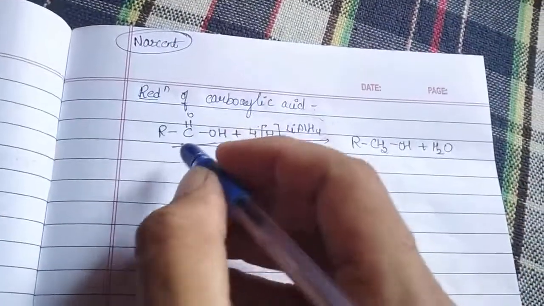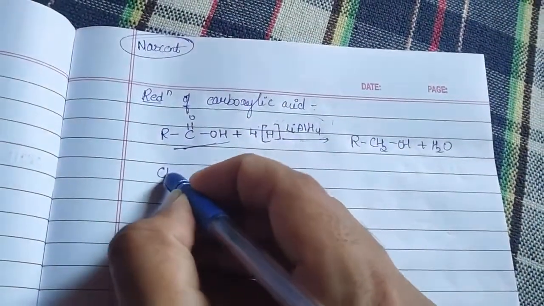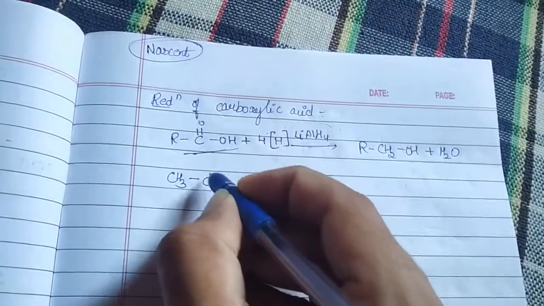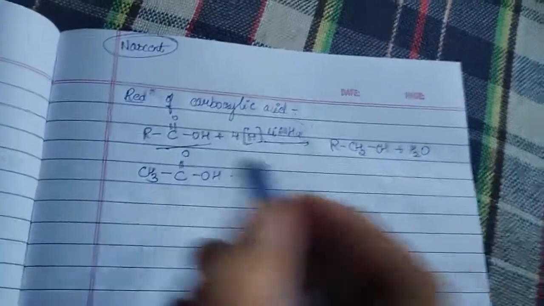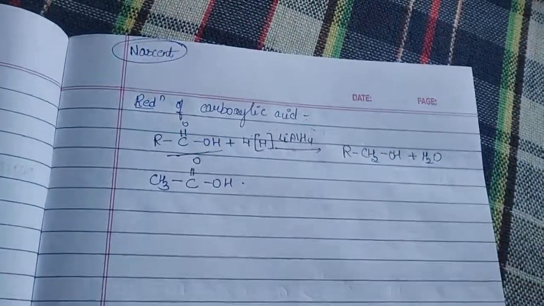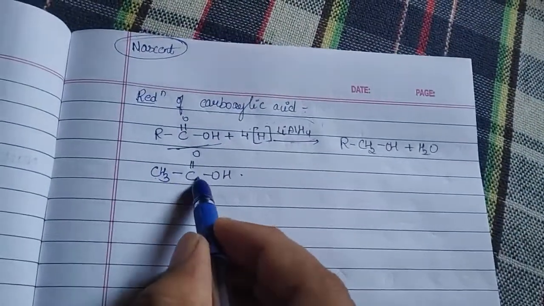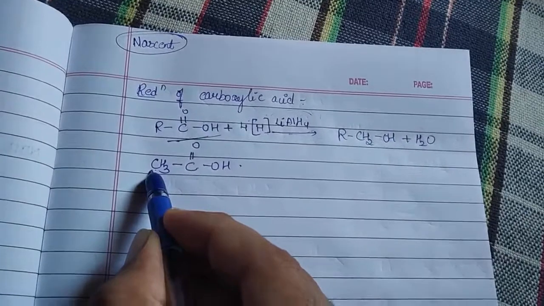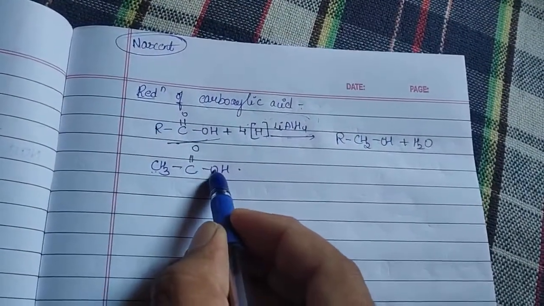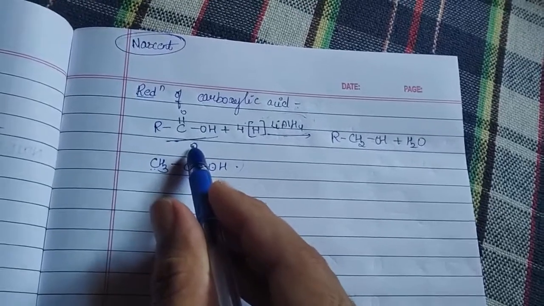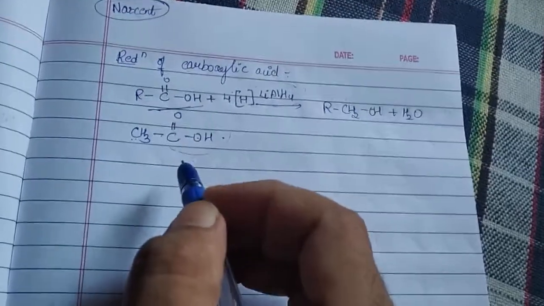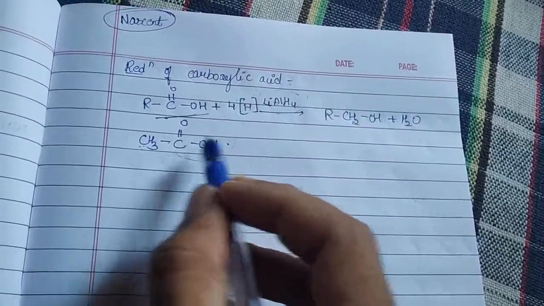Let us take an example. If I am taking ethanoic acid, CH3 C double bond O OH, why is it called ethanoic acid? Because we have two carbon atoms, which represents eth. Single bonds represent an. What is the functional group? Carboxylic acid, the name will be oic acid. So ethanoic acid.